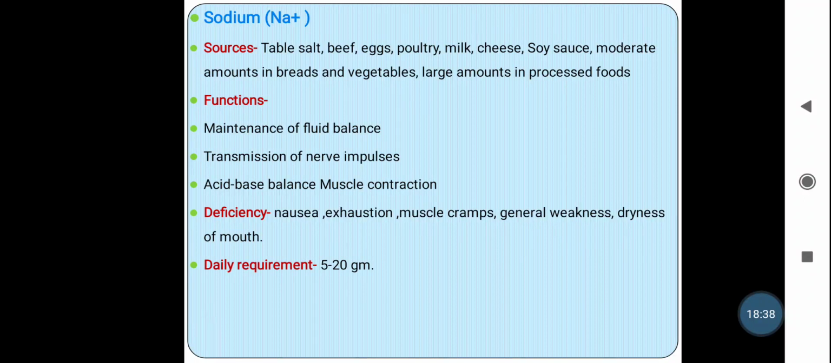Then the deficiency of sodium leads to nausea. Nausea means a feeling of uneasiness in the stomach which occurs before vomiting.